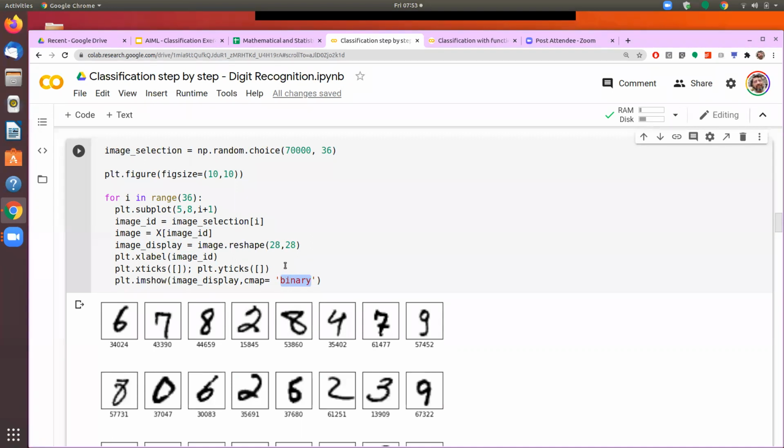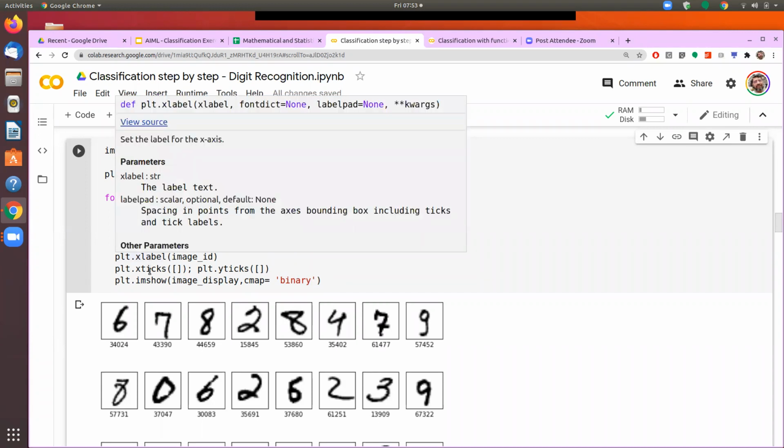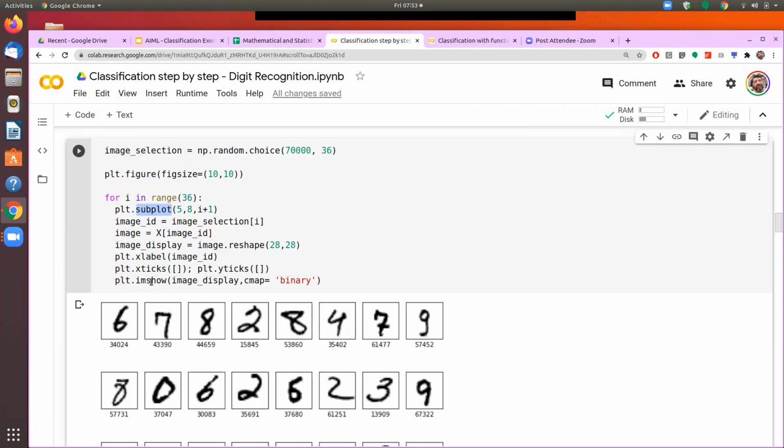So if you see from the plotting perspective, what we have used is plt.figure, which decides what would be the size of each figure. Then we define a subplot, because I want to draw multiple figures. So in that subplot, I need to define how many rows I want, how many columns I need, and for each image, I need to give an ID. Then we call the imshow function, give the input, and if we want, then we also give the color map. So we'll see what the impact of these things are.